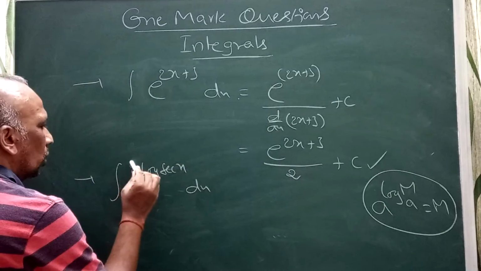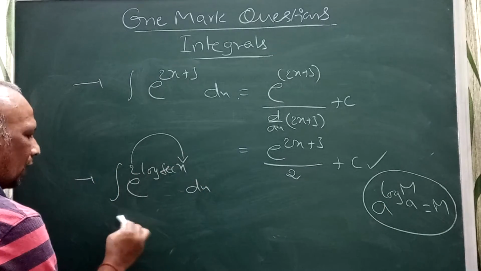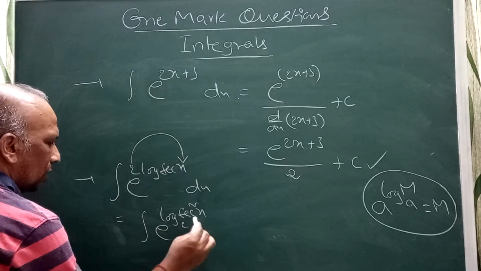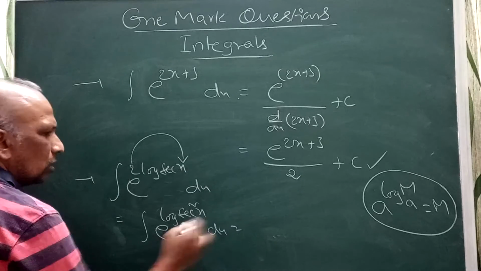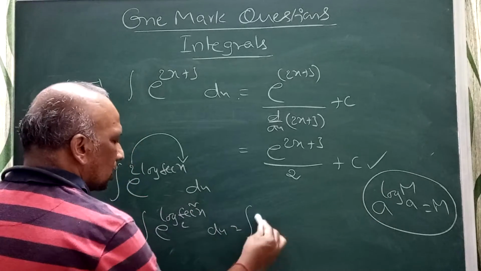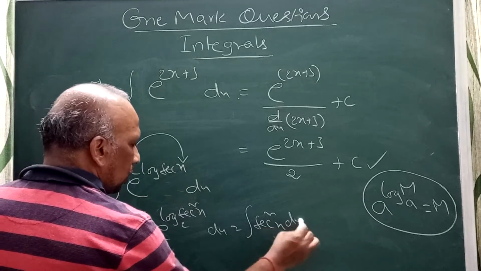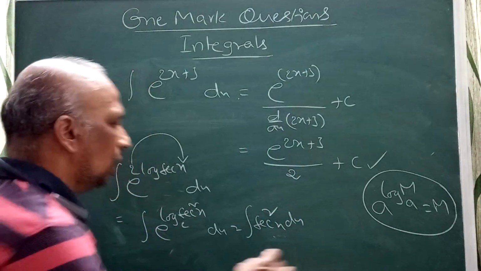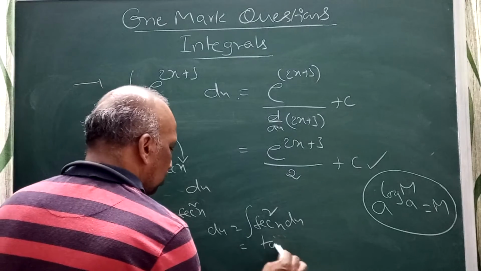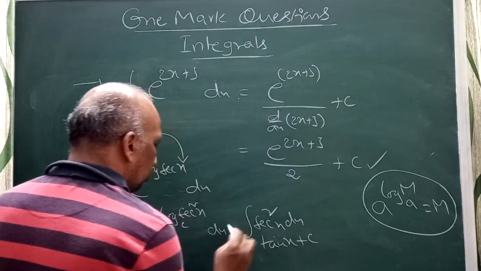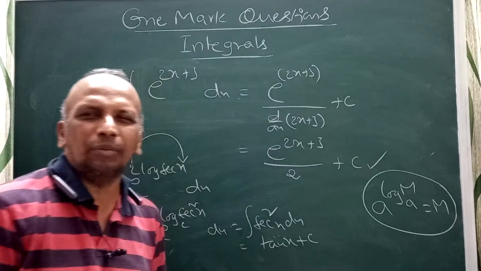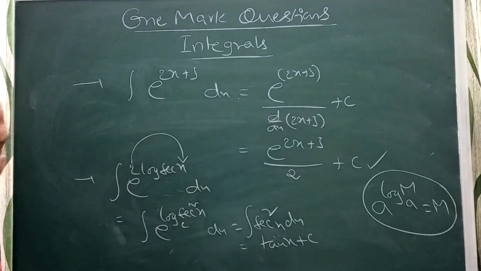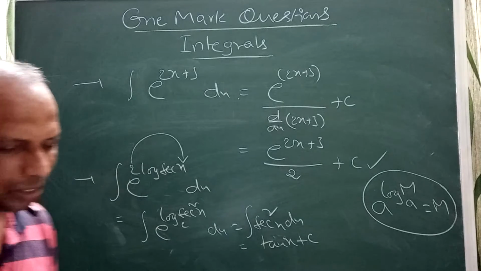Here it is 2, so this 2 I can hold here. Then I can write e to the power of log secant square x base a. According to this formula, it is integral secant square x dx. The derivative of which function is secant square? The derivative of tan x is secant square. Your answer is tan x plus c. Integral secant square x dx is tan x plus c.